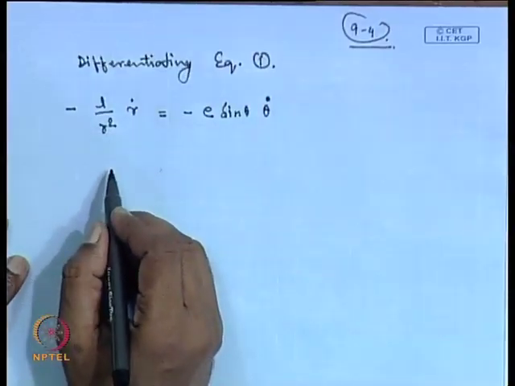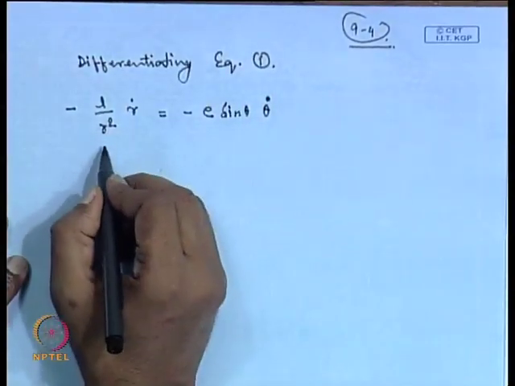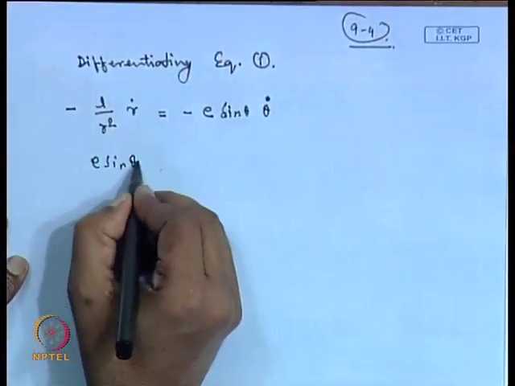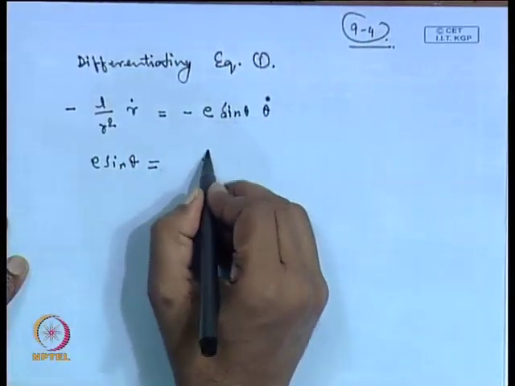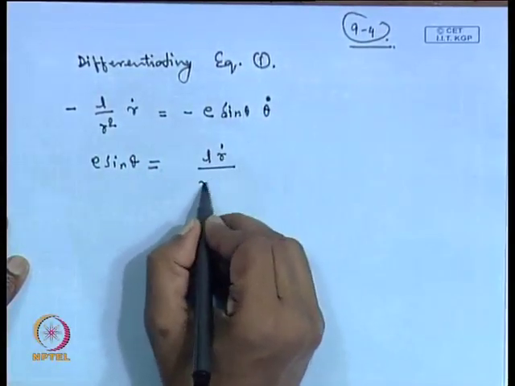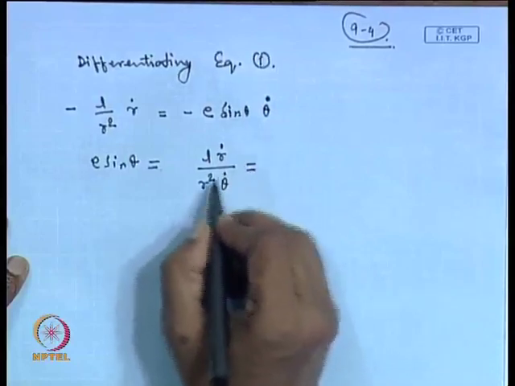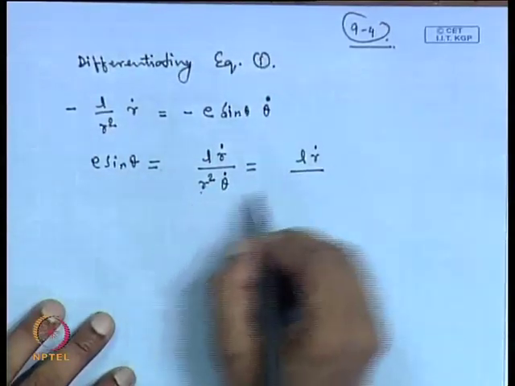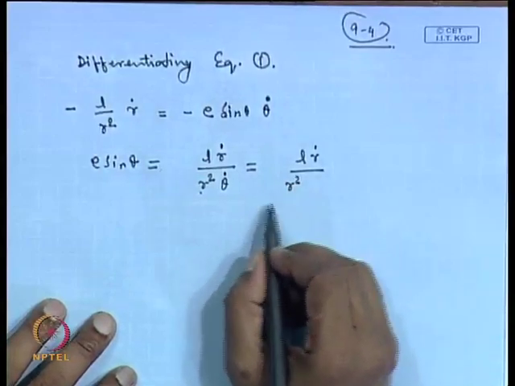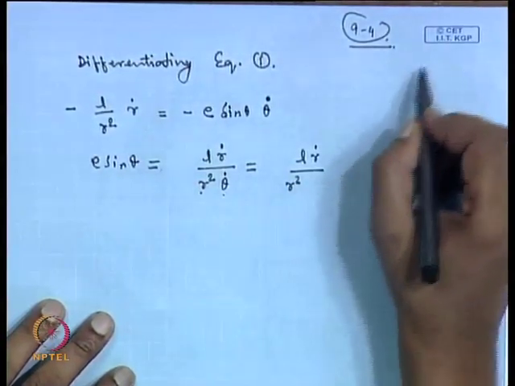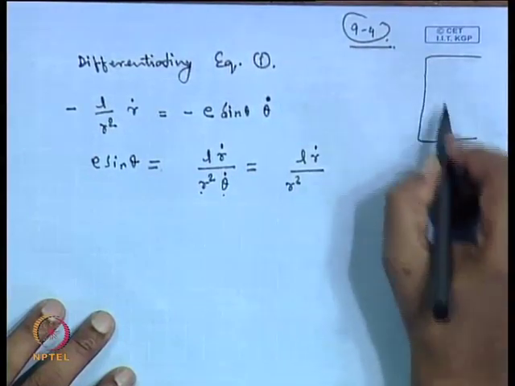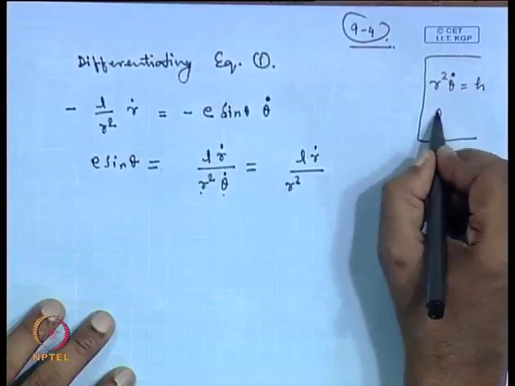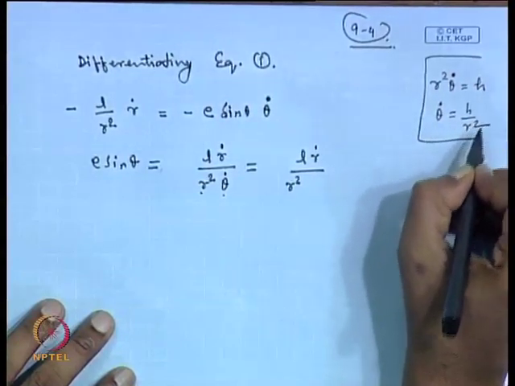You can simplify it a little bit further, and we can write E sin theta is equal to L r dot by r square theta dot. You are aware of theta dot from the previous discussion. We know that r square theta dot is nothing but h. So, theta dot becomes h by r square.